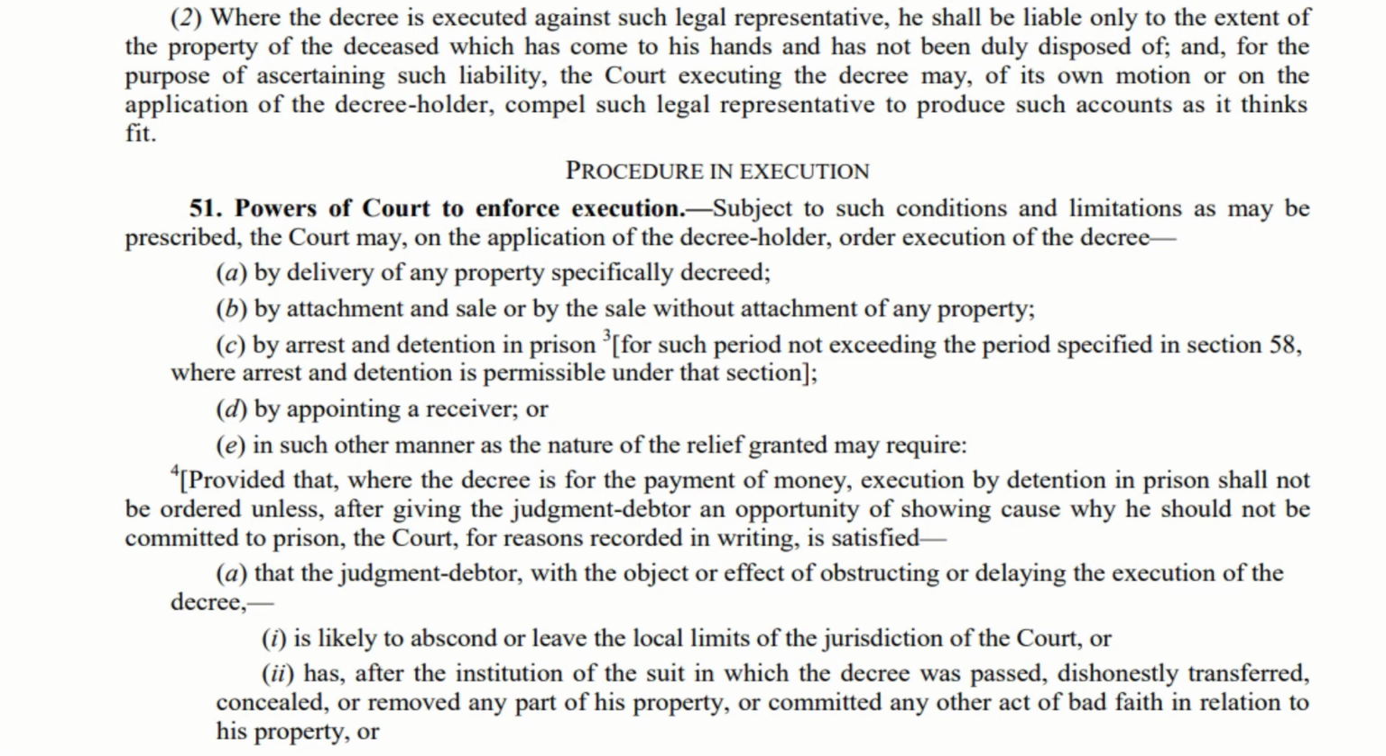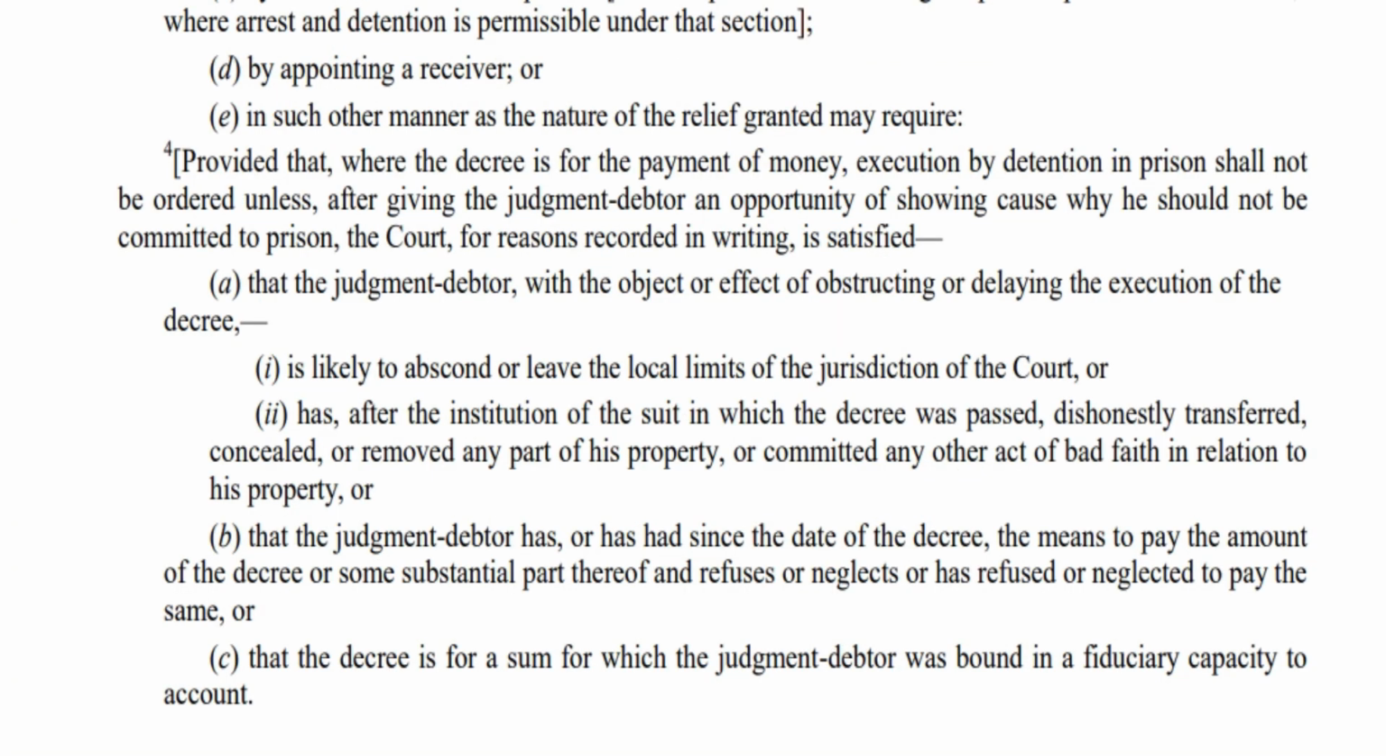In that case, the court will ask the person, that is the defendant. In the EP petition, he will be the judgment debtor, or simply they call it as JD. So the court will ask the JD as to why he has not paid the money. An opportunity will be given to the JD, asking him why he should not be sent to the prison. Is there any reason from his side? And after listening to him, the court will record this in writing. And if the court is satisfied that the judgment debtor has an objective to obstruct or delay the execution of the decree,